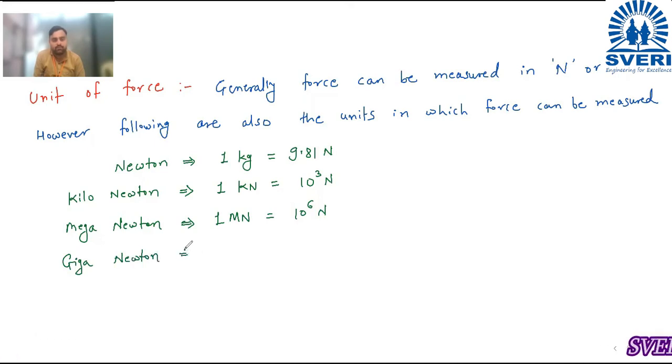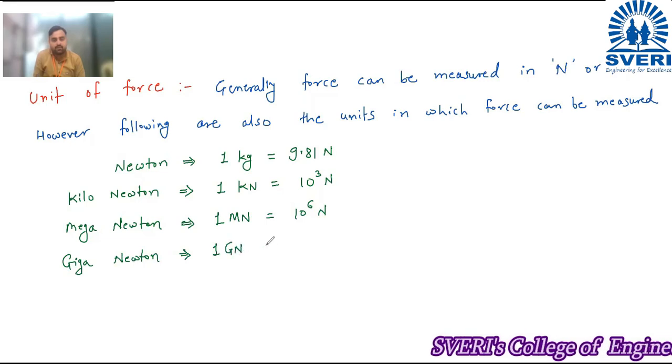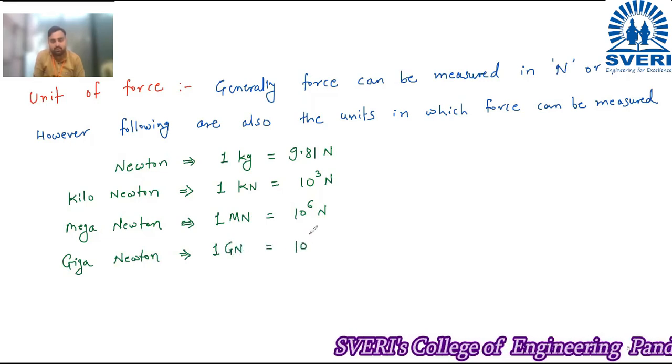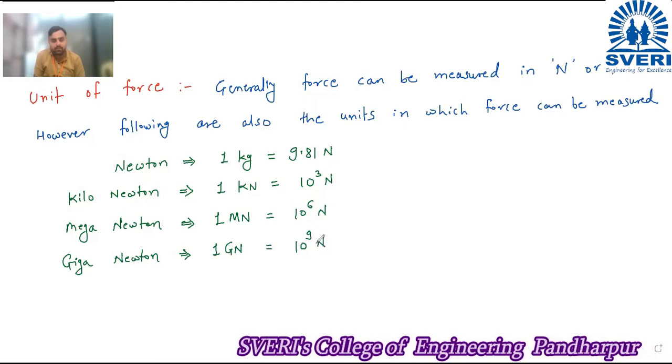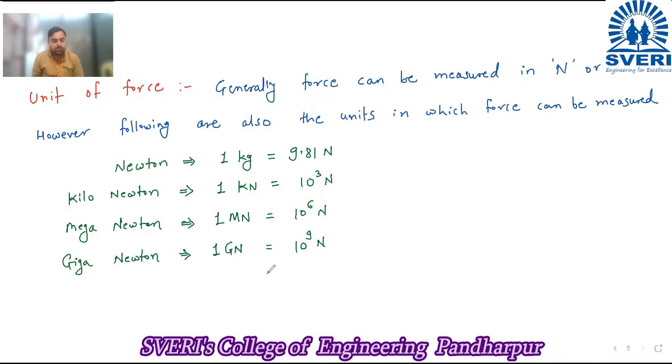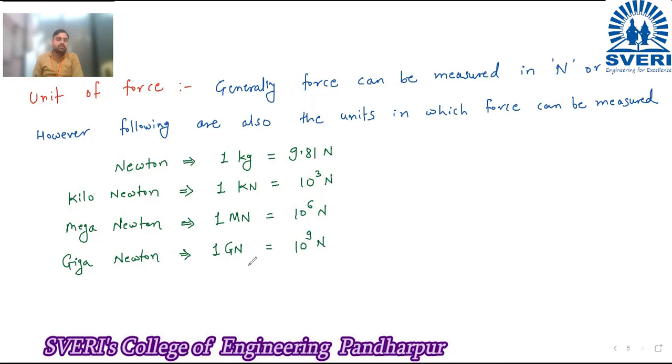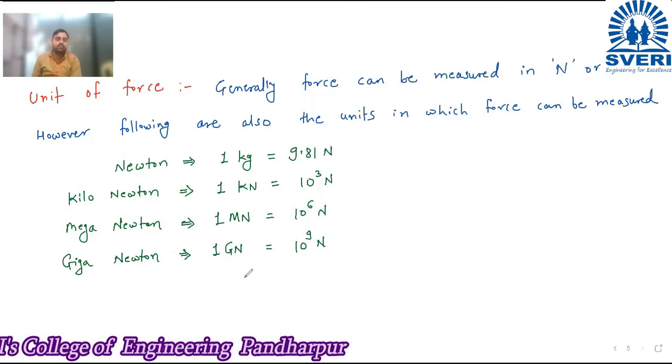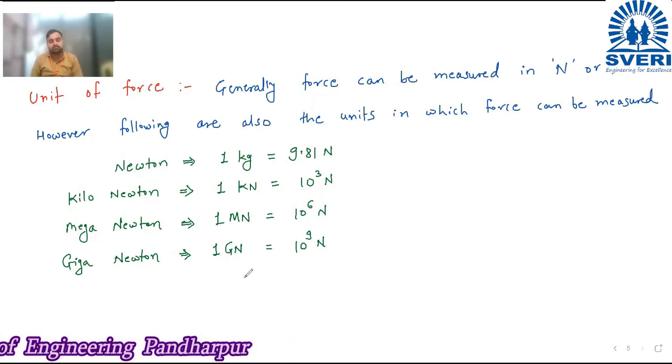Giganewton. So here 1 giganewton is equal to 10 raised to 9 Newton. Okay. So these are some of the units of the force in which the force can be measured.